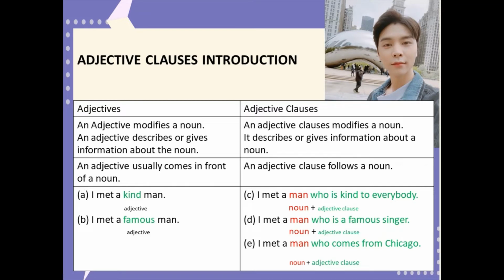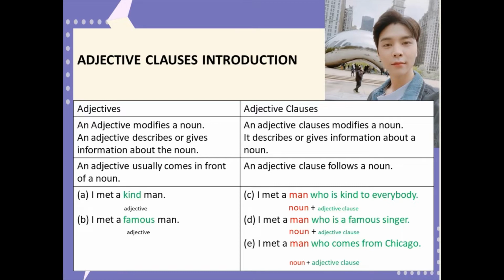An adjective modifies a noun. An adjective clause also modifies a noun. An adjective describes or gives information about the nouns. Similarly, adjective clause, it also describes or gives information about a noun. An adjective usually comes in front of a noun. But in adjective clause, it usually follows a noun.